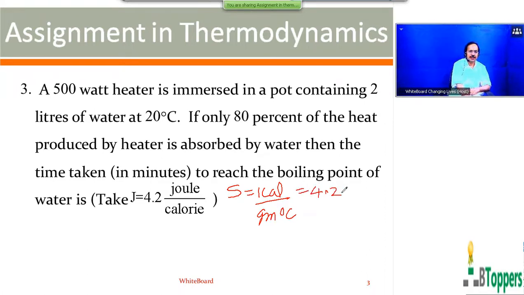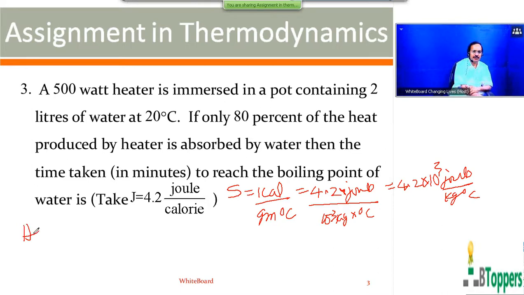In the SI system, 1 calorie can be written as 4.2 joules, and 1 gram equals 10 power minus 3 kg. So you can write 4.2 into 10 cube joule per kg per degree centigrade.